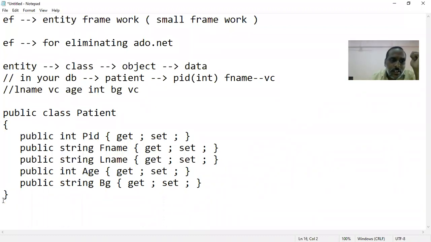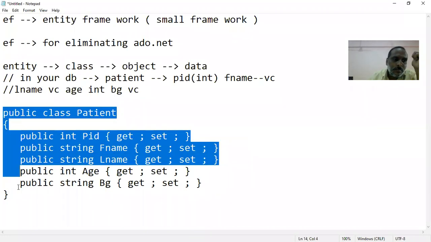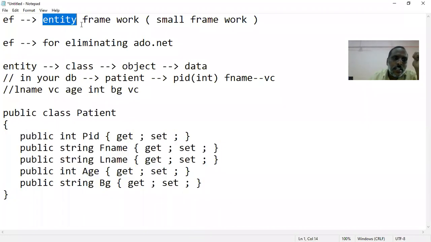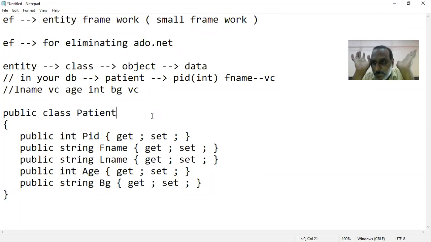In the Entity Framework, you will basically have entities. Now you understood the meaning of an entity. Let us go ahead and understand how to use the Entity Framework and how it will eliminate ADO.NET. When you want to connect to your database, you don't need to write SQL connection, you don't need to write SQL command, you don't need to open or close the connection. Automatically data will come into your entities. How can we achieve this? It is just a simple thing.